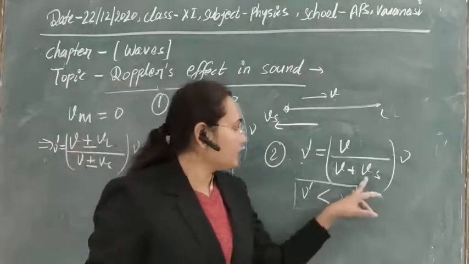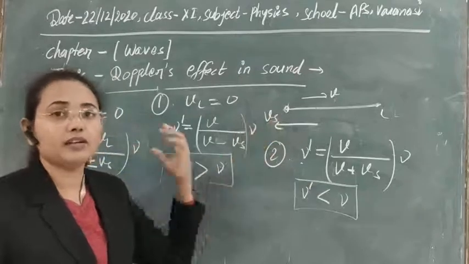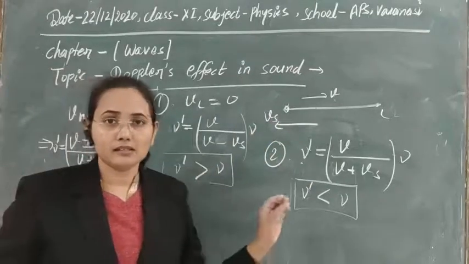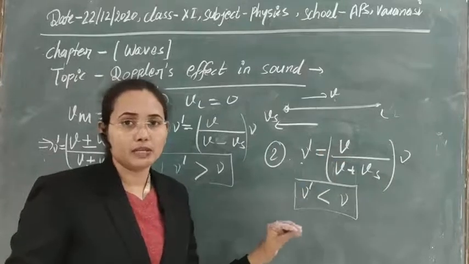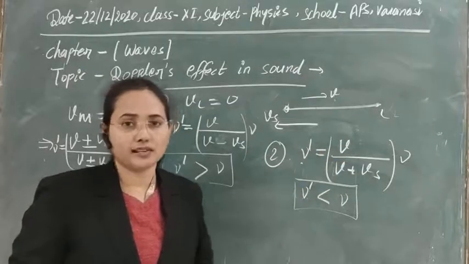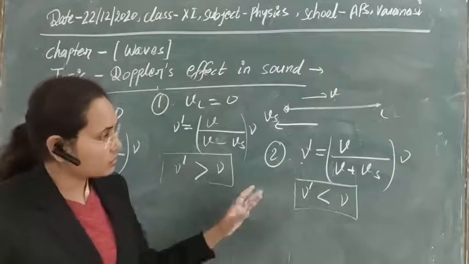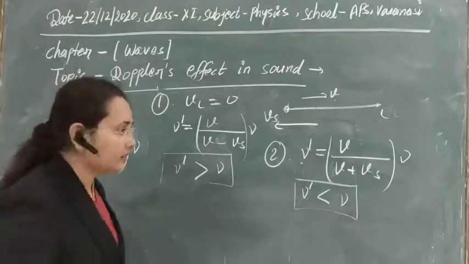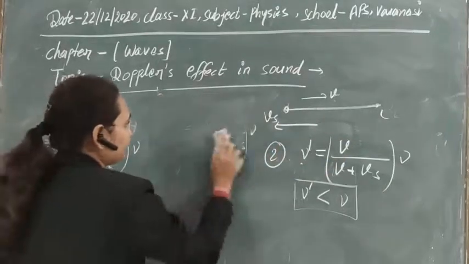And if the source of sound is moving away from the listener, its frequency appears to be less than the usual or actual frequency. So this is the Doppler effect. Here also you can get many cases. So now in the third case, let's take that.